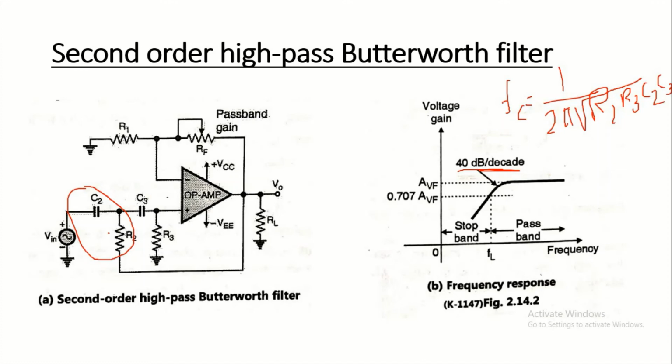And suppose the value of R2 is equal to R3 and C2 is equal to C3, so the cutoff frequency will become 1 upon 2 pi R2 C2. Now voltage gain.